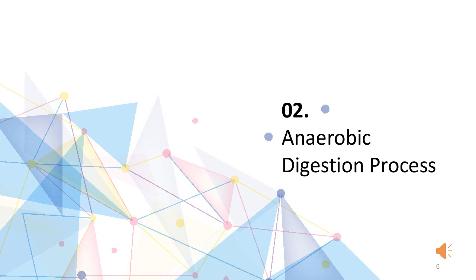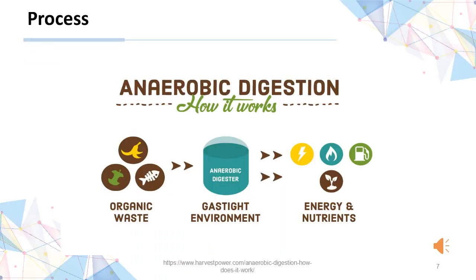Part 2. The anaerobic digestion process. The process of anaerobic digestion can be described as follows. Organic waste such as animal waste, food waste, etc. is fed to a gas-tight environment known as an anaerobic digester, which contains certain microorganisms. These microorganisms then digest this complex waste to release energy in the form of biogas and nutrients in the form of residual digestate. Digestate is a nutrient-rich substance produced by anaerobic digestion that can be used as a fertilizer. It consists of leftover indigestible material and dead microorganisms.